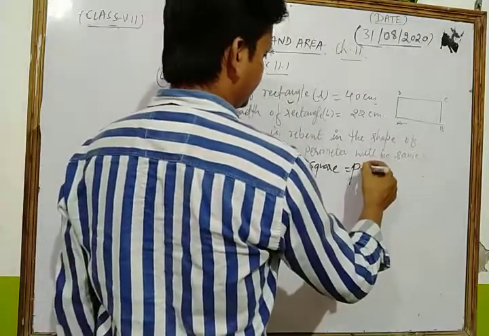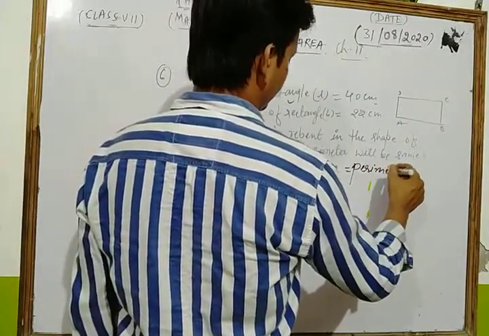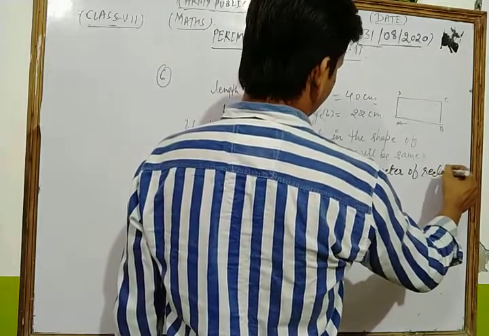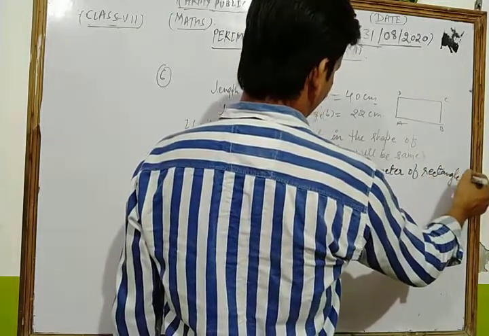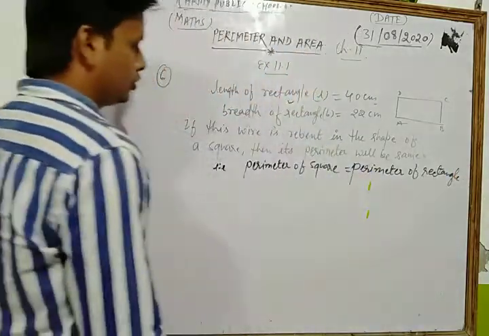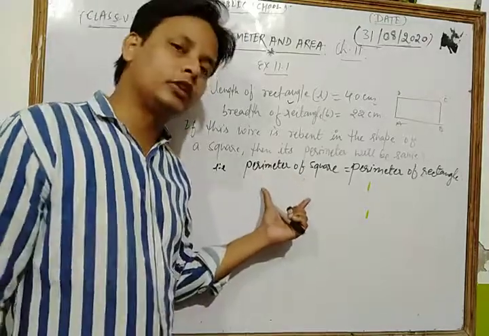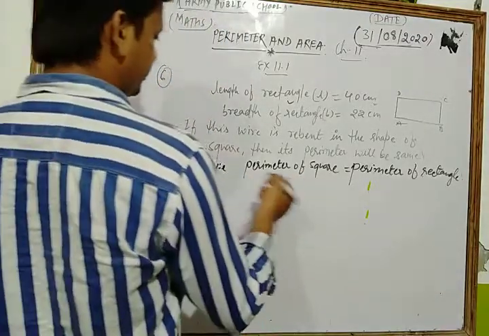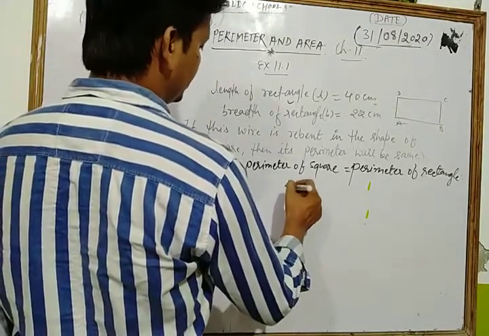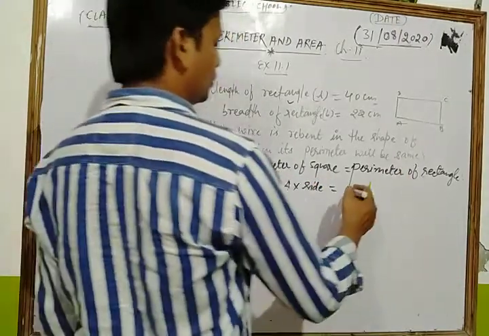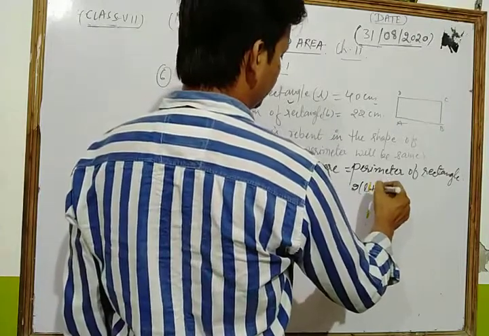So let us take A to be the side of the square. Then the perimeter of the square is 4 into side, and it is equal to the perimeter of the rectangle, which is 2 into length plus breadth.